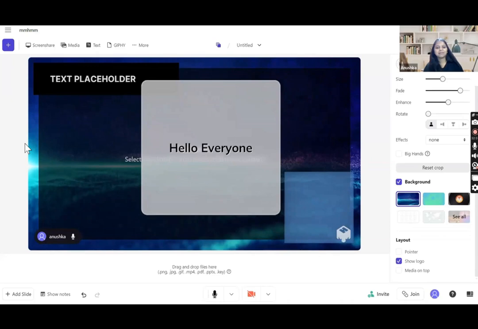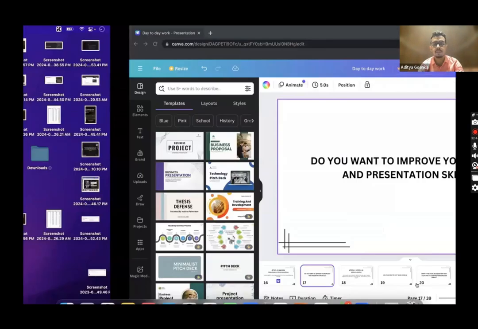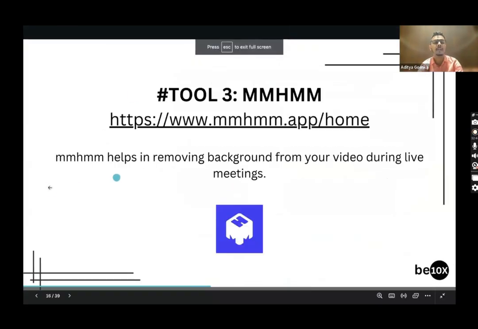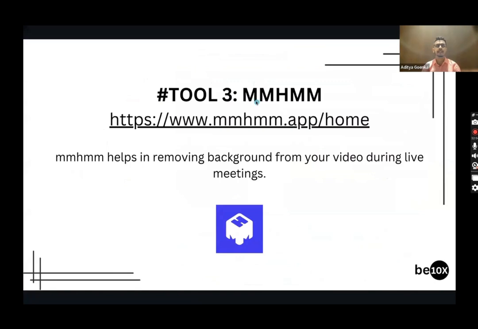Okay, guys, perfect. This particular tool can really help you when it comes to removing your background video. If you are somewhere else and you don't want a standardized template background of Zoom, Google Meet, etc., you can use this particular tool in order to get your work done.